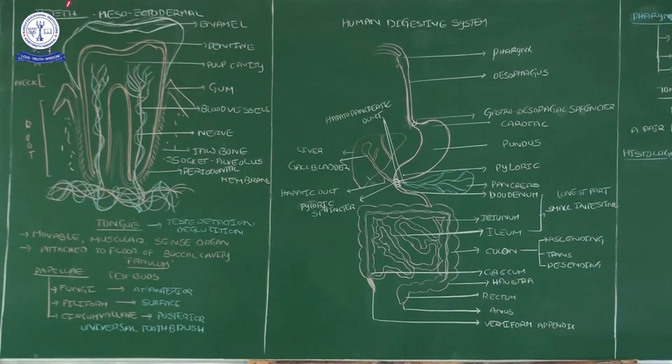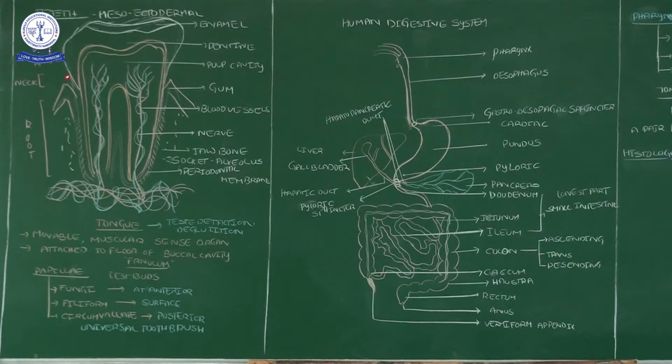Dear students, let me start today's video session. Teeth are of mesodermal origin. Yesterday we discussed why teeth are of mesodermal origin: because teeth are formed from the involvement of the mesoderm and ectoderm embryonic layers. Mesoderm plays an important role and ectoderm also plays an important role.